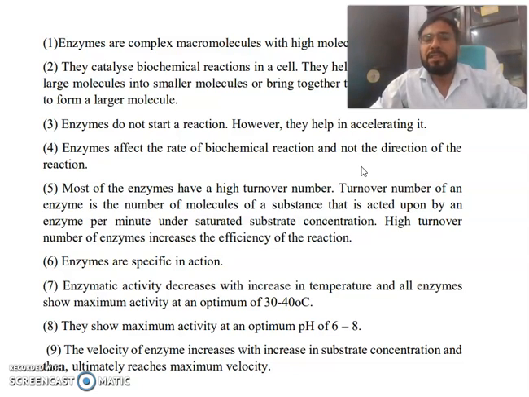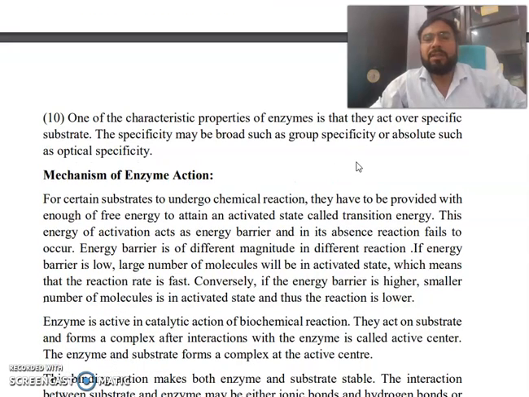Enzymatic activity increases with increase in temperature, and all enzymes show maximum activity at an optimum of 30 to 40 degrees Celsius. They show maximum activity at an optimum pH of 6 to 8. The velocity of an enzyme reaction increases with increase in substrate concentration and then ultimately reaches maximum velocity. Now the last point, one of the characteristic properties of enzymes is that they act on a specific substrate. The specificity may be broad, such as group specificity, or absolute, such as optical specificity.